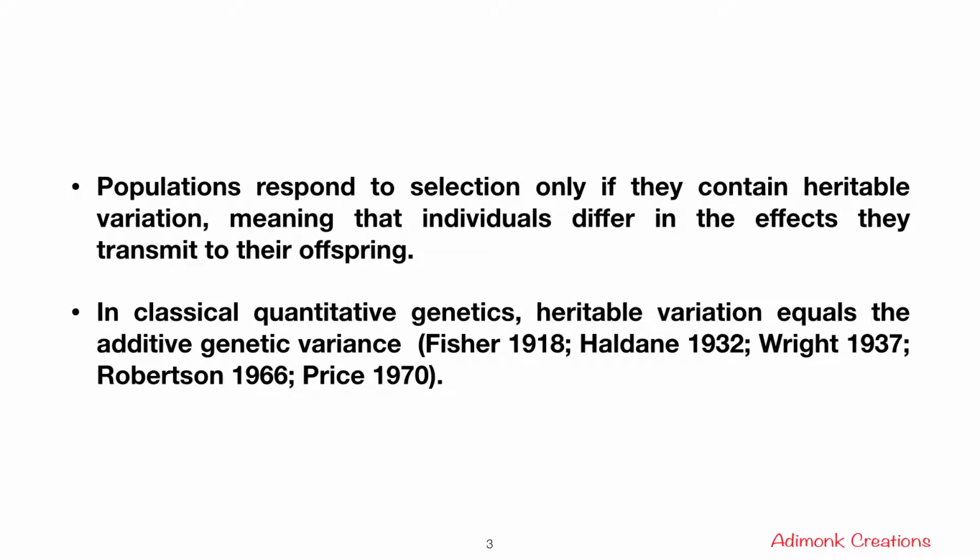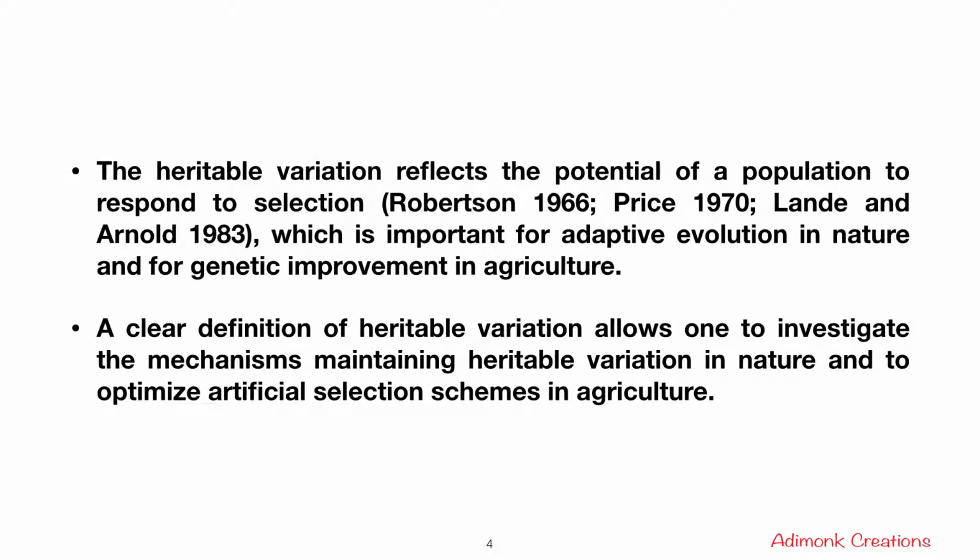Populations respond to selection only if they contain heritable variation, meaning that individuals differ in the effects they transmit to their offspring. And in classical quantitative genetics, heritable variation equals the additive genetic variance. Heritable variation reflects the potential of a population to respond to selection, which is important for adaptive evolution in nature and for genetic improvement in agriculture.